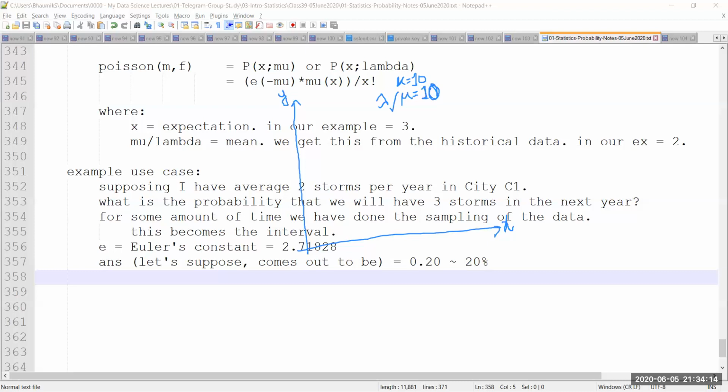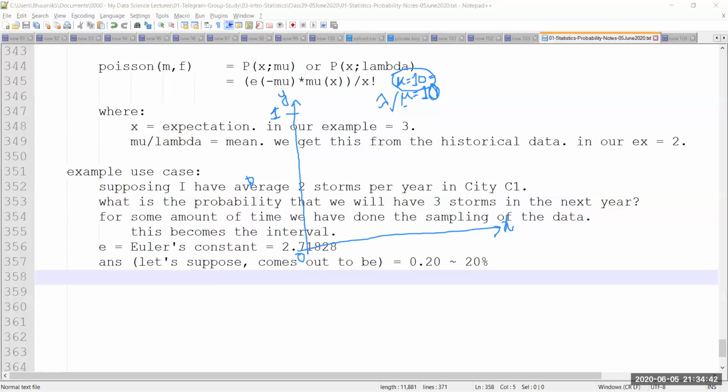If the probability is very high that I'm going to get 10 storms again, I may already be prepared. But if 10 is not going to be the case, maybe I can loosen up the resources and put them somewhere else. So this distribution on the y-axis starts from 0, and this is a probability, so its range is from 0 to 1.